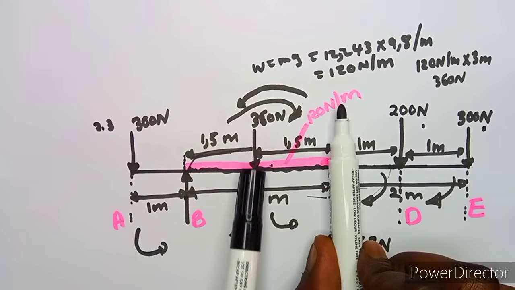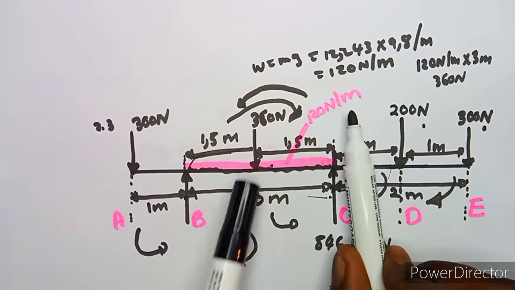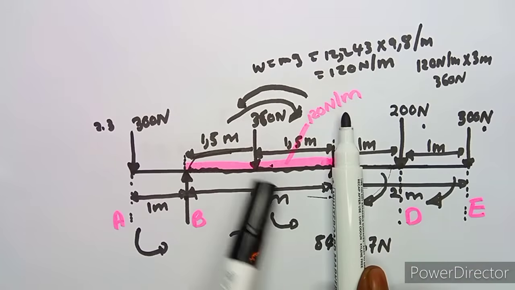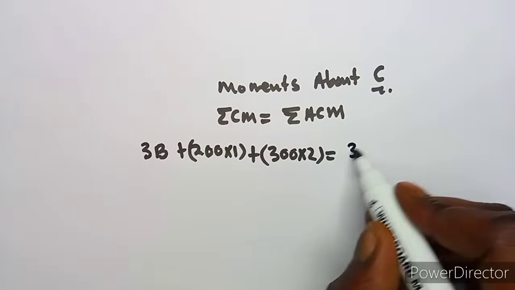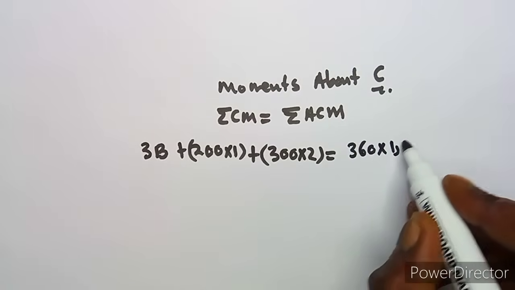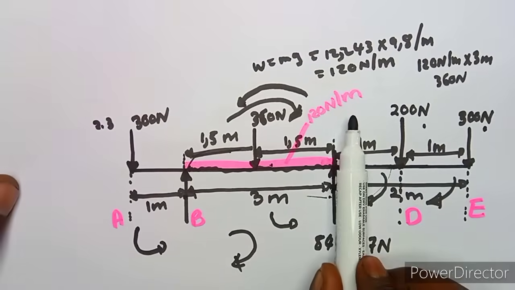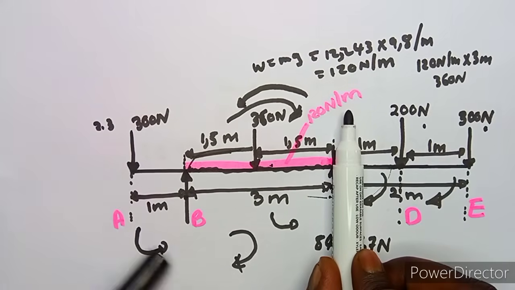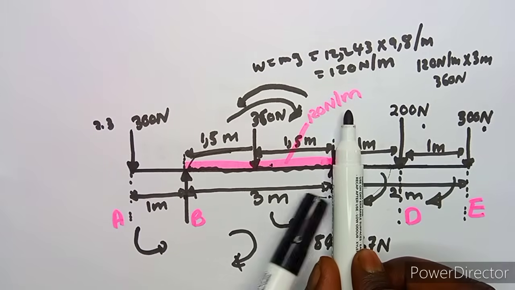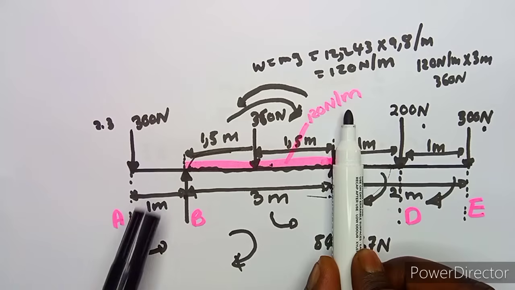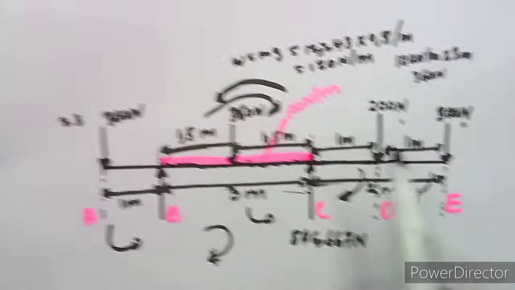So it's going to be 360 back to C. This was C here. So 360 back to C is 360 times 1.5. All right, then we move on. Plus we have got this here, 300 back to C here. We've got 3 meters plus 1 meter, which is 4 meters. So it's 300 times 4.